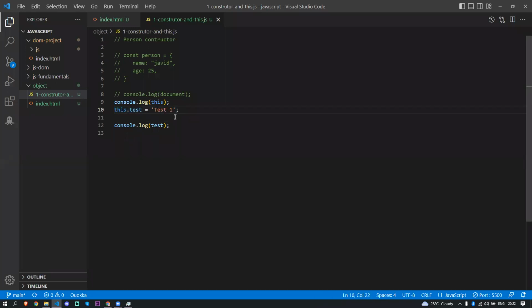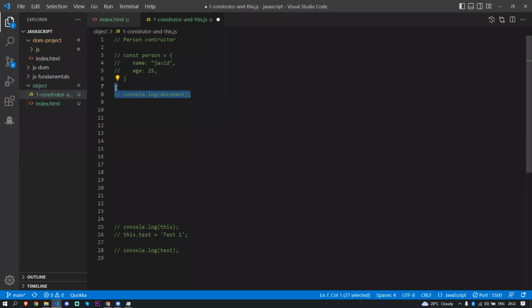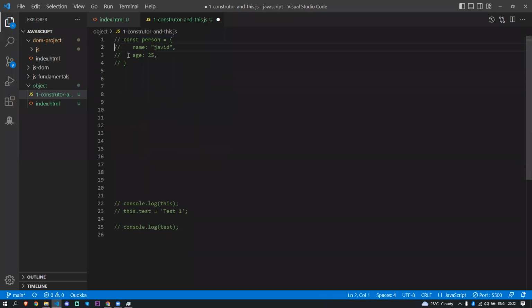So now this points to where? The window object, right? So remember that now this points to the window object. That's what I need from you. Remember that. I'll just console log this, so comment this out. Afterwards you go and check it out. Now here I'm going to create a person constructor. This is what we're going to learn today.